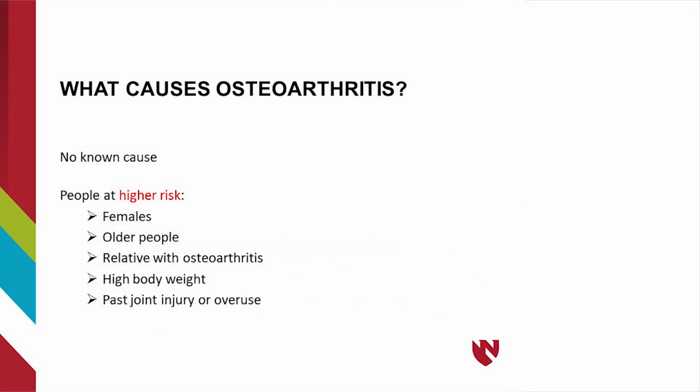What causes osteoarthritis? We do not know exactly what causes osteoarthritis, but a lot of factors can lead to it. It is more common in females and older people. Extra weight, family history of osteoarthritis, and past injuries are possible causes for the illness. Overuse of the joint from certain types of work, like farming, construction, or heavy lifting, and sports like baseball, football, and soccer can also lead to osteoarthritis.